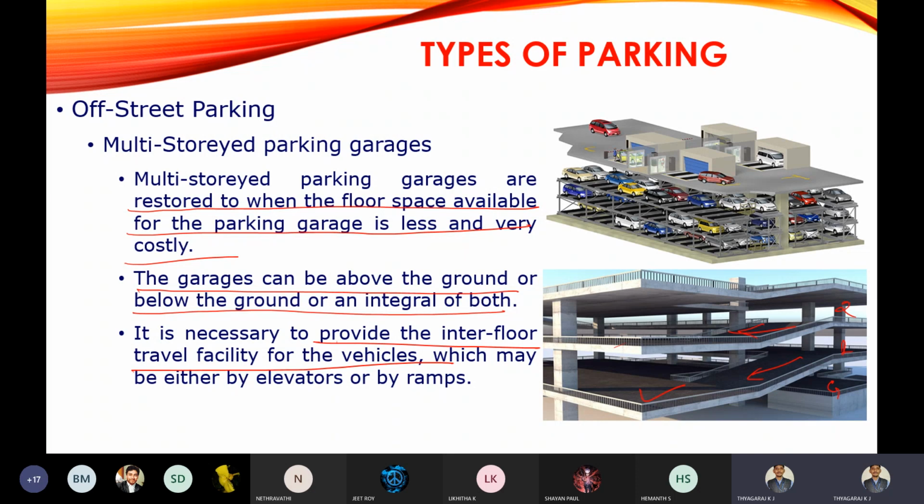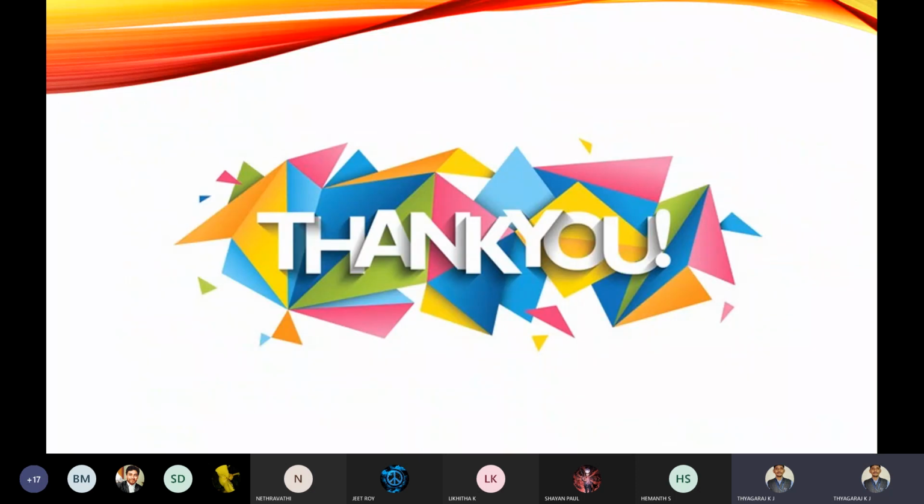In parking, you should learn what we mean by parking and the types of parking. There are two types: on-street parking and off-street parking. Parking the vehicles on the road itself we call on-street parking. On-street parking is divided into two categories: parallel parking and angular parking. Off-street parking is parking the vehicles other than on the road. Off-street parking is again divided into two categories: multi-storey parking and surface parking lots. This completes the parking studies.